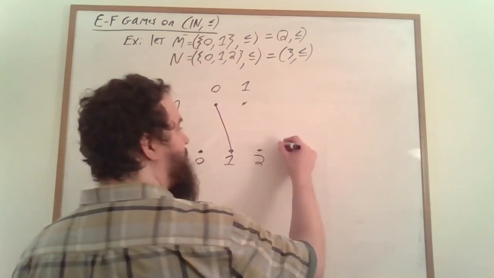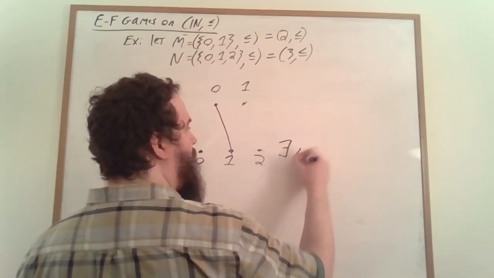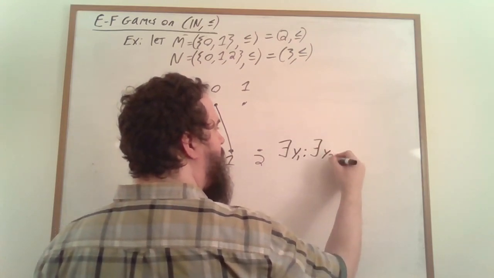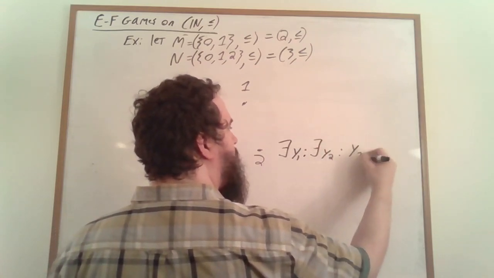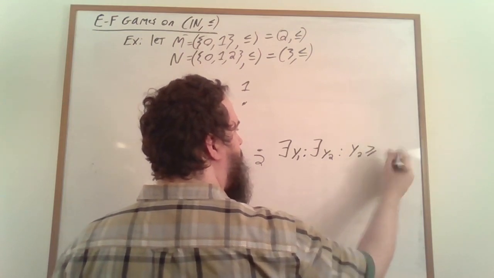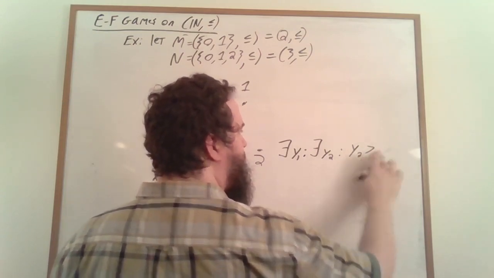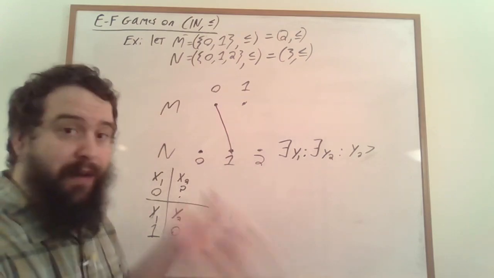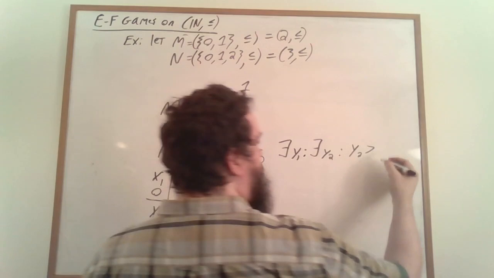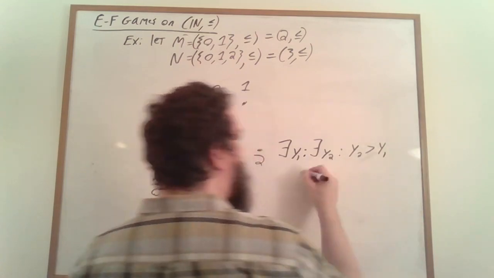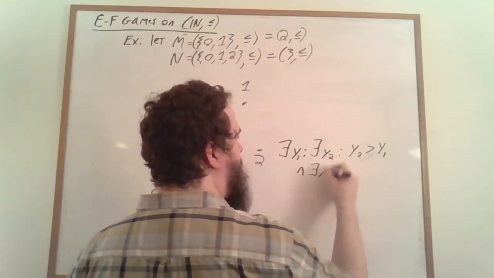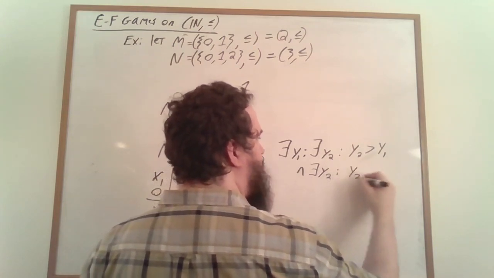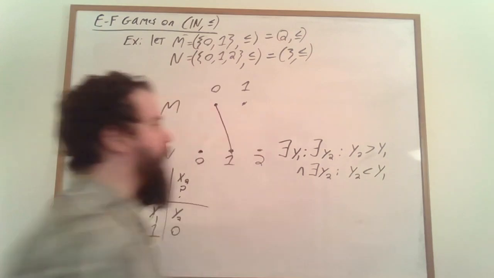Specifically, we can write this out as saying that there exists a y1 such that there exists a y2 such that y2 is greater than, I guess we want it to be strictly greater than, which is just the same as saying greater than or equal to and not equal to. y2 is strictly greater than y1, and there exists a y2 such that y2 is strictly less than y1.